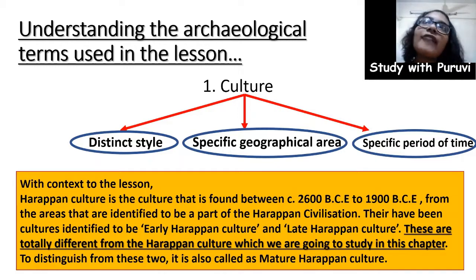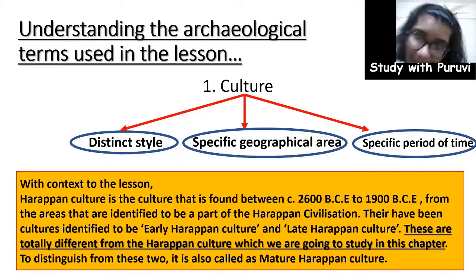Now there have been cultures, basically objects or artifacts, which have been found from before 2600 BCE as well. These have been classified under the early Harappan culture, that is, the culture that existed before the Harappan civilization flourished.